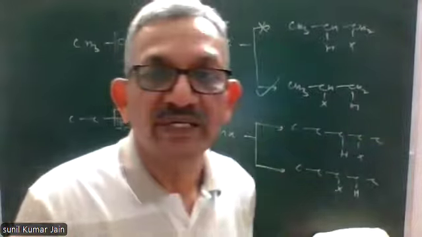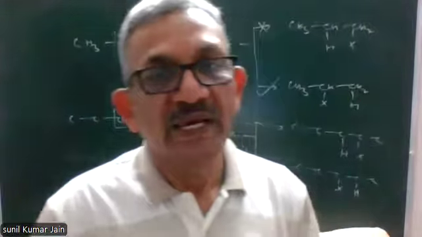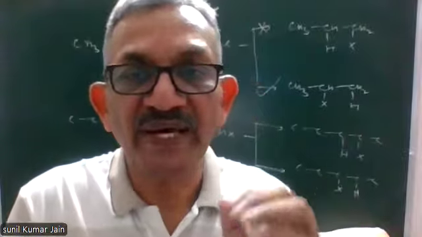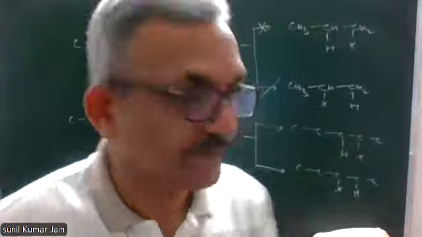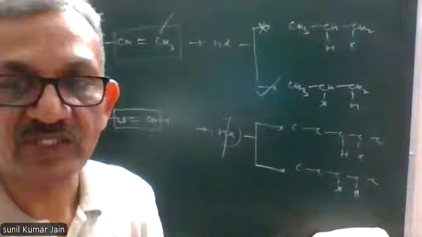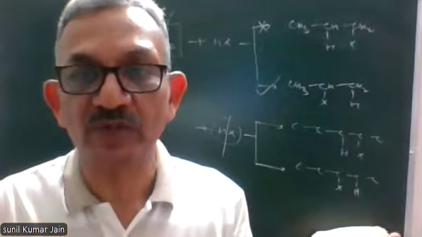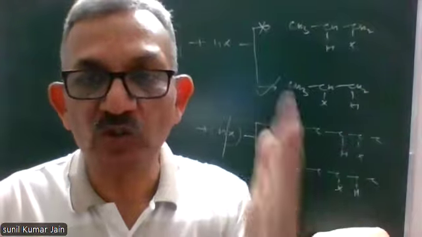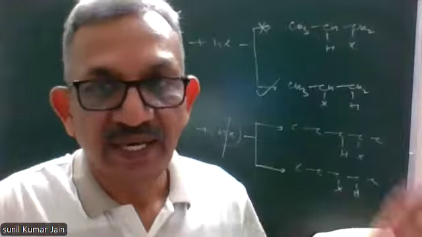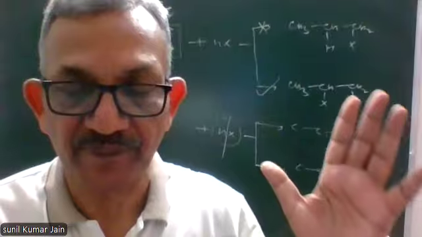Now we'll have to study the proper definition of Markovnikov's rule. So the proper definition says that during addition of an unsymmetrical reagent, unsymmetrical means the reagent which is being added has two different parts. Both the parts are not the same. If it is X2, a halogen, the X2 molecule has two parts, X and X, both the parts are the same. It means it is symmetrical. HX is unsymmetrical because its two parts are not the same, they are different.